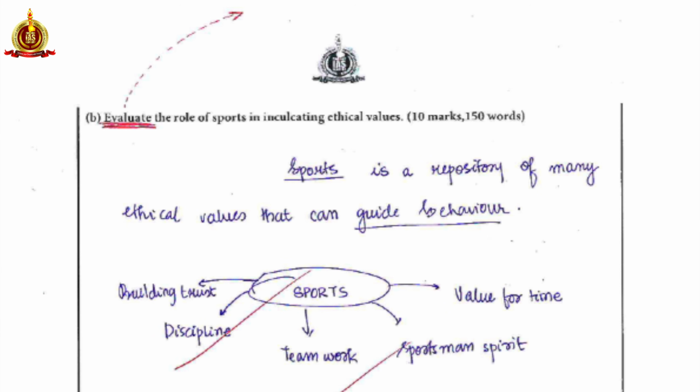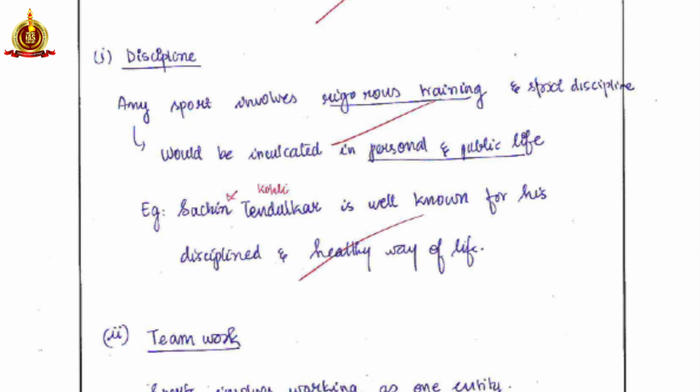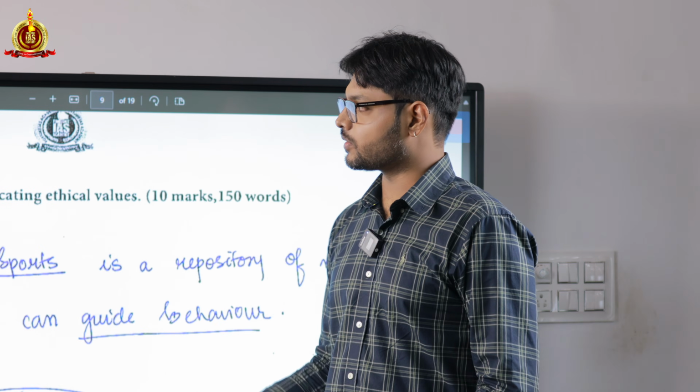Let's come to ethics. Now, this is a 10 marker. Evaluate the role of sports in inculcating ethical values. Fabi has written a really good answer with regards to how sports is inculcating very important positive values in people who are involved in sports. She has written answer, building trust, discipline, etc. Now, see, something that I feel she could have added more.